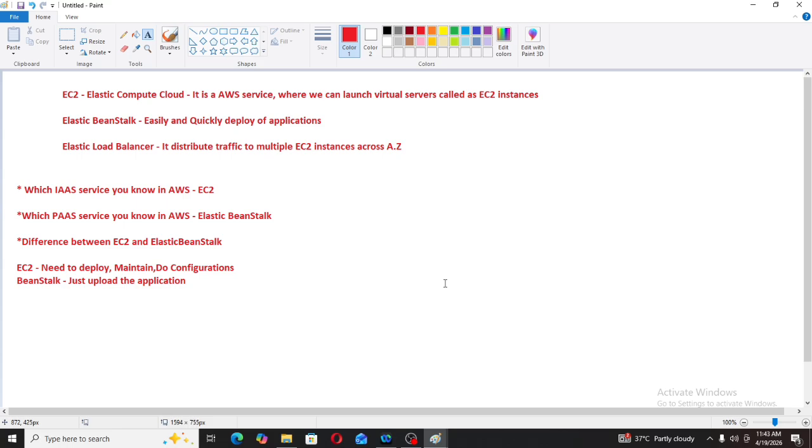As I said, a load balancer is software, so we need to install it, and Elastic Load Balancer is a fully managed AWS service. Now let's discuss some interview point of view and certification point of view questions.